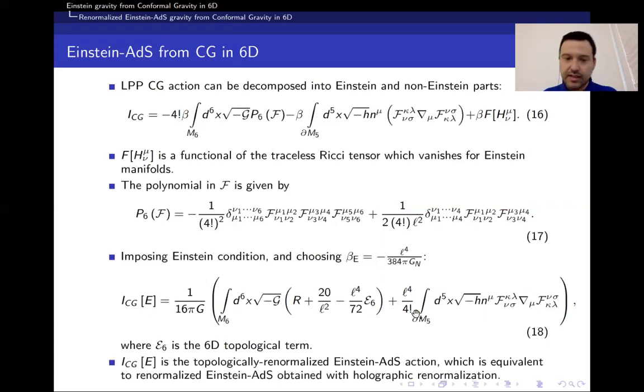Now, equation 18 can be directly shown to be Einstein gravity with negative cosmological constant, plus a topological invariant, which is the Euler 6, and a boundary term. So this action is dynamically equivalent to Einstein gravity, and furthermore, the coupling of the topological term and the boundary term make it so that the action is finite, and therefore it results in renormalized Einstein gravity.